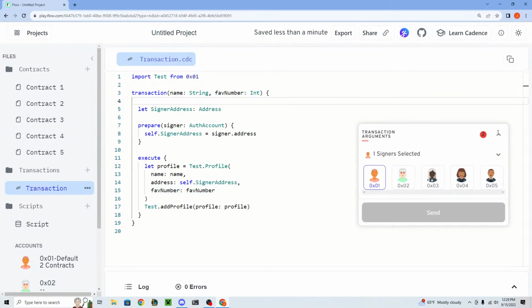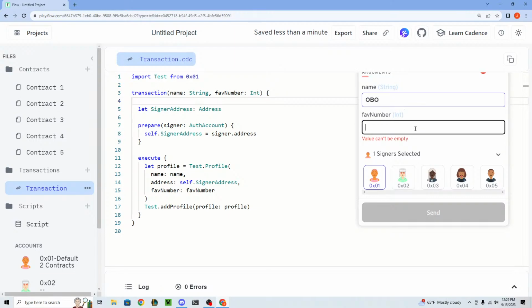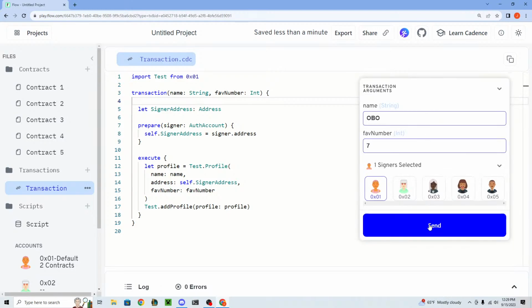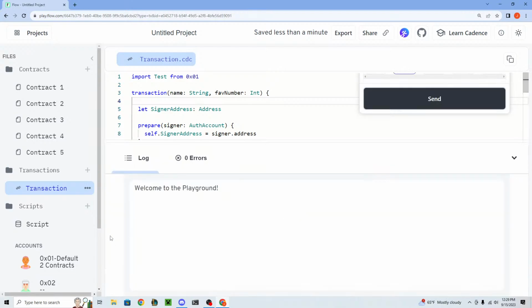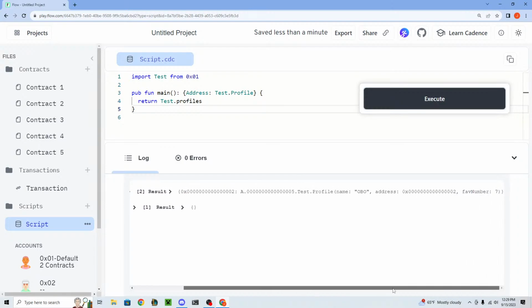Okay. So if we go here, we can say the name. Let's just say OBO. And favorite number, OBO, what is your favorite number? 7. Boom. So we'll send this from account 2. Let's just say that you're account 2. So we'll send that and go to script. And if we execute, we should see that we now have some data in this dictionary, right? Account 2 is mapping to a profile type, where the name is OBO, the address is 2, and the favorite number is 7. That's pretty awesome.